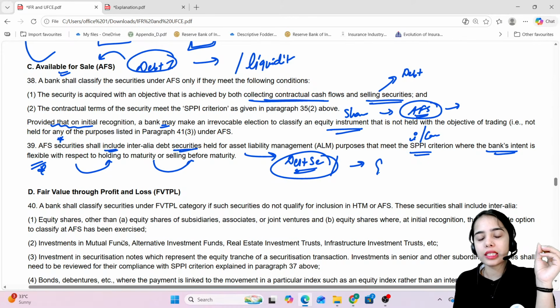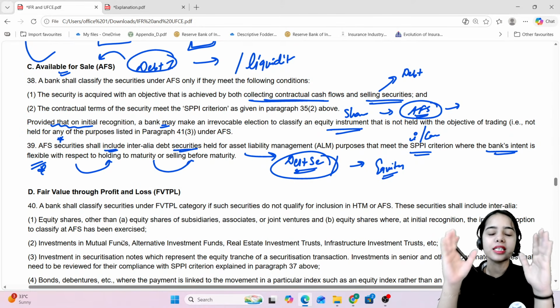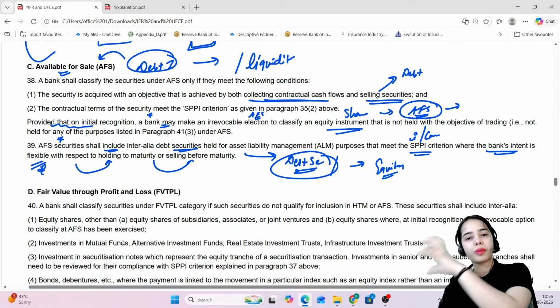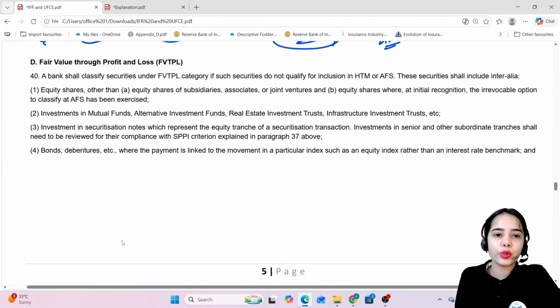Another thing is that certain equity, that is the shares, can be included in available for sale, with the criteria specifically saying that at the initial recognition only, this equity should be kept under available for sale. Okay, it's not like that you are keeping it in some other category, then you are bringing it here. Okay. Next is fair value through profit and loss.